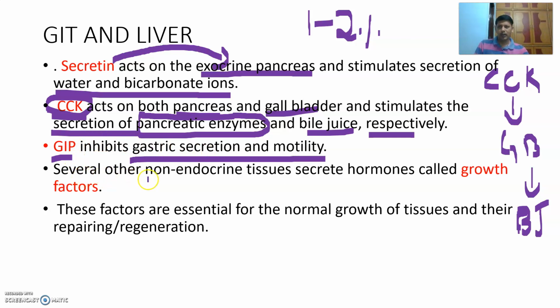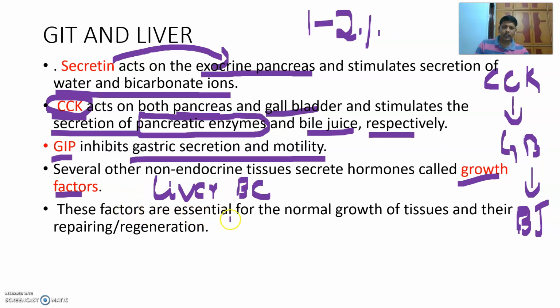Next, several other non-endocrine tissues secrete hormones called growth factors. Growth factors are produced by the liver. They are also produced by the bone cartilage.